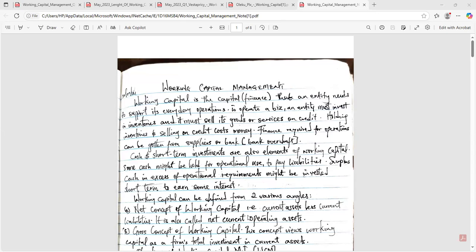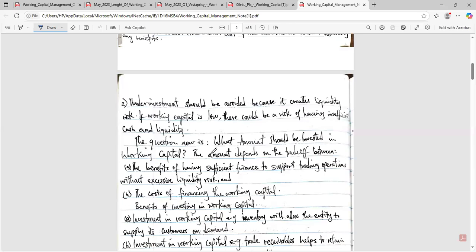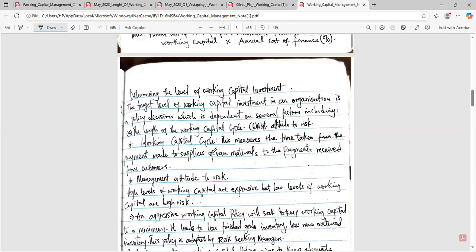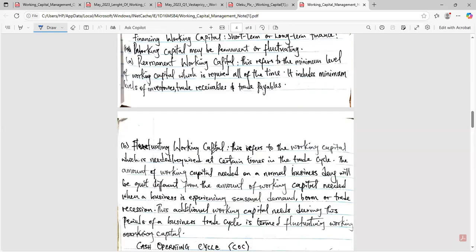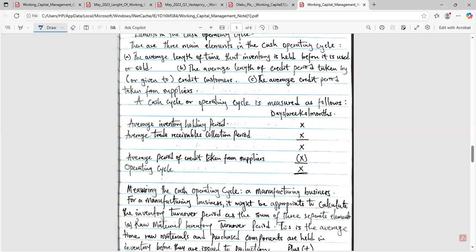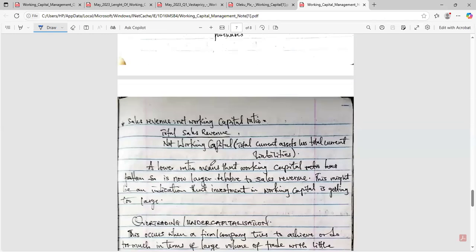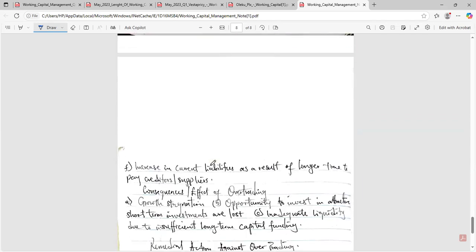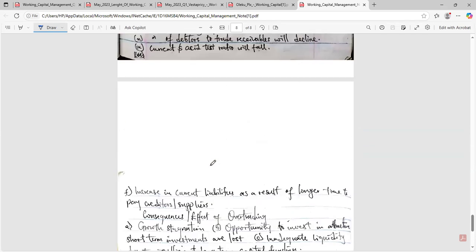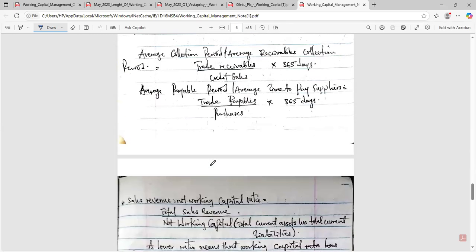All right, so in my last class, we were looking at working capital management, and I have done as much as possible of the theoretical parts of this particular topic. I made the material available for you so you can go through and see what working capital management is all about. I think we later solved one question, which we completed, and that was where we ended the class. So we can't move forward to any other topic if we don't solve some further questions on working capital management.